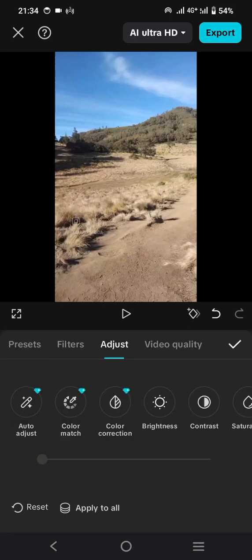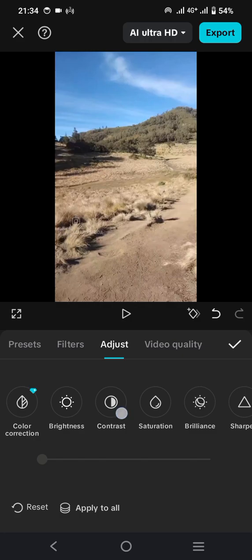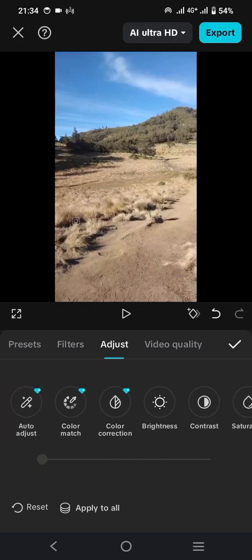And there you go. There are several things that you can adjust here. As you can see, the diamond here requires you to make a purchase if you would like to upgrade CapCut to the Pro version, which gets more benefits for creation.